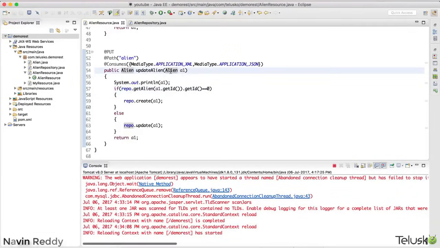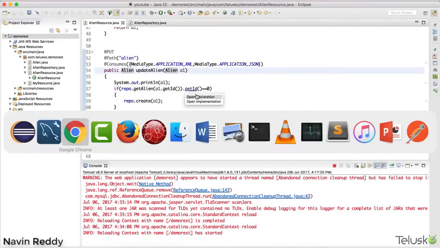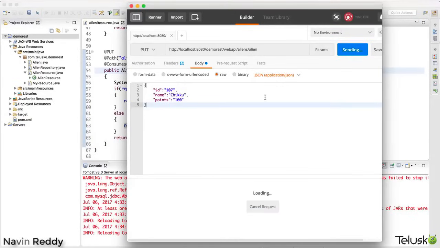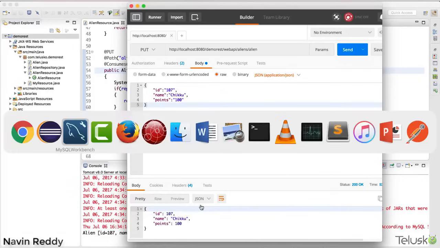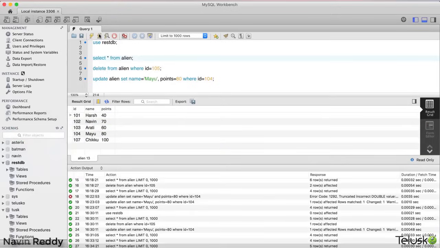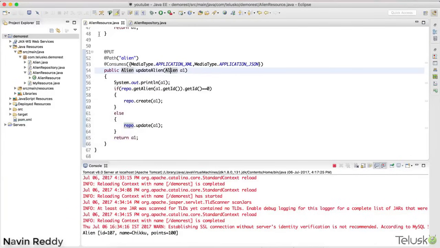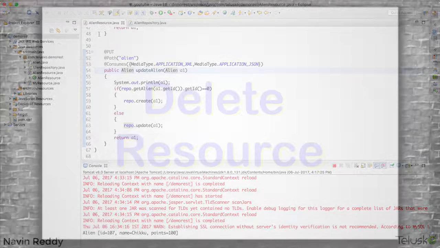Okay, now let's verify. Let me just restart and do the same thing. Let me just say send, and something is happening on the server side because my server is loading. It is taking some time. Okay, now let's get back to the database, and done. Can you see that it is working now? So we got 107, Chiku, and 100. Okay, that's easy. So that's how you can update. That's how you can create. So if the data is there, it will update. If the data is not there, it will create. It's that simple.